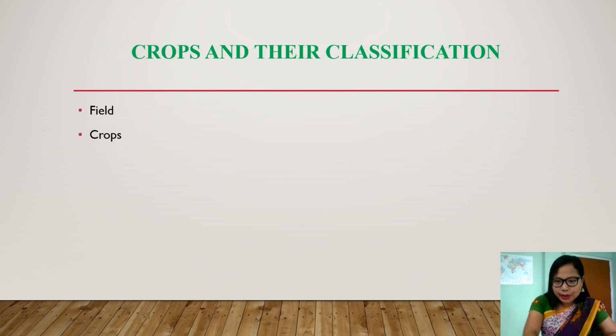So what do you mean by field? You should be knowing this because I've already given you the assignment. The field simply means the land where plants are cultivated. Crops are the same kinds of plants being cultivated on a large scale. And crops are cultivated where? It's cultivated in the field. So you can see the connection between these two. Field is the land where plants are grown and crops are grown in the field.